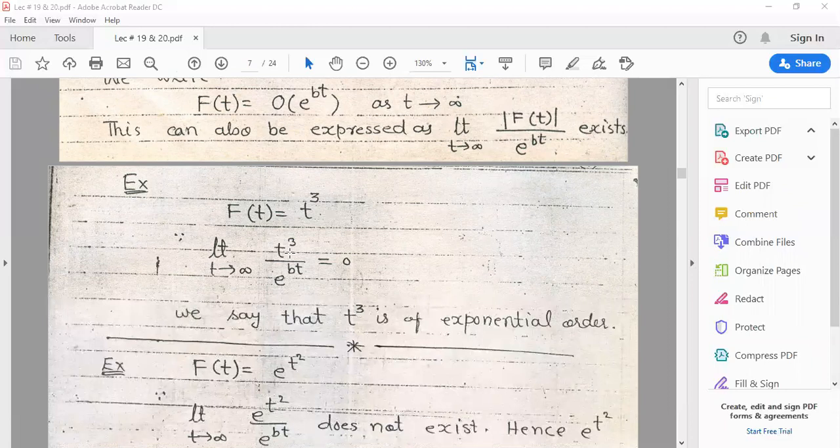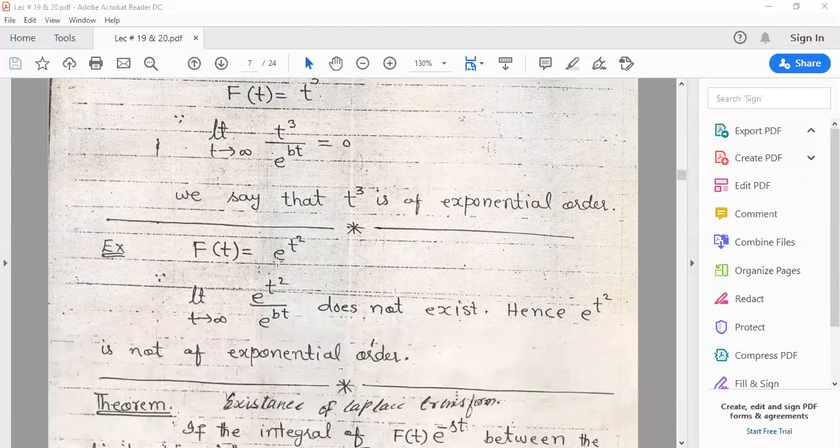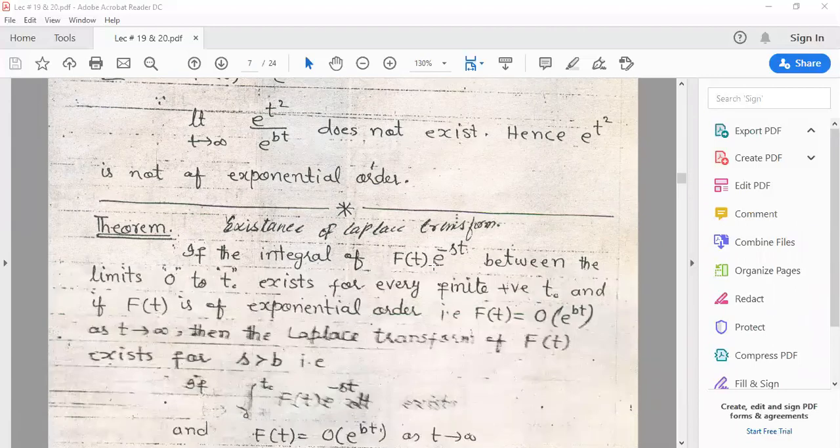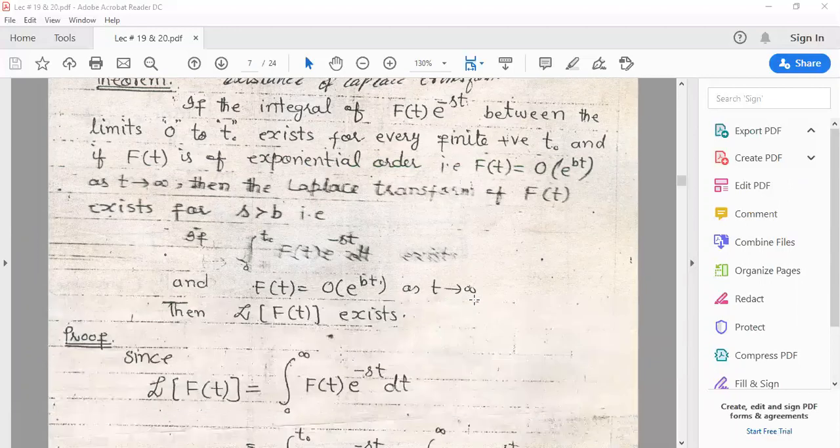And now let us consider t square. We divide by e to the power bt and t tends to infinity. The result is zero. So we call it that t square is of exponential order. But when we take e power t square divided by e power bt, then the limit does not exist. What does this mean? If a function is of exponential order, then its Laplace transform exists. If a function is not of exponential order, then the limit does not exist. So the existence of the Laplace transform depends on the function being of exponential order.